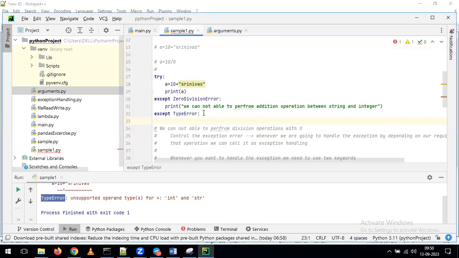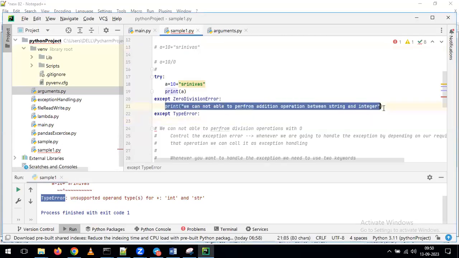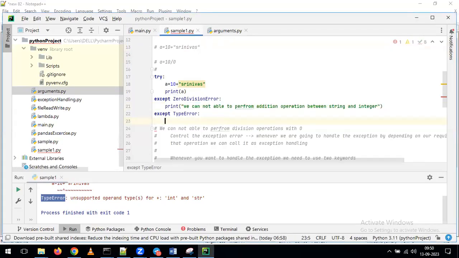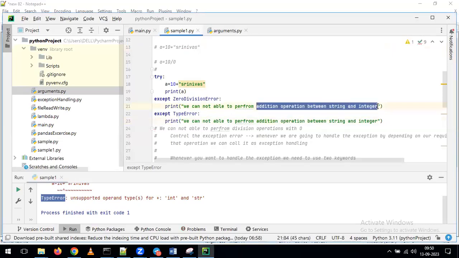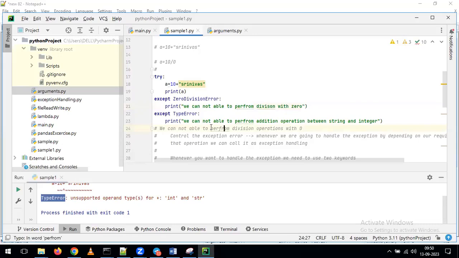Okay. Now see what I'm doing here. Please see this example. If you observe, what is the difference between the previous example and this example? In the previous example, we just gave the except keyword, and with that we populated the statement depending on our requirement.